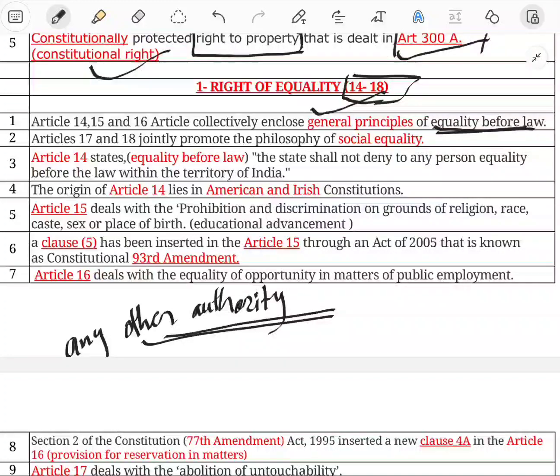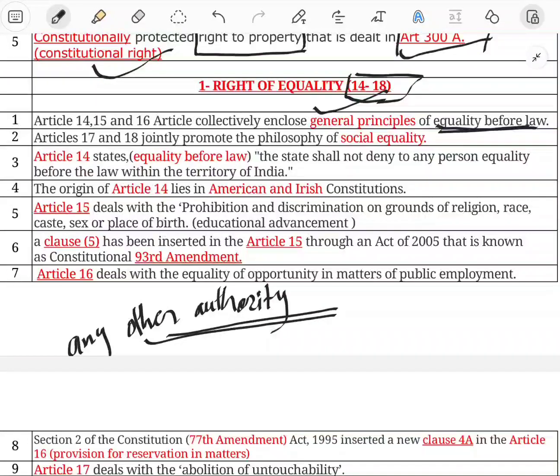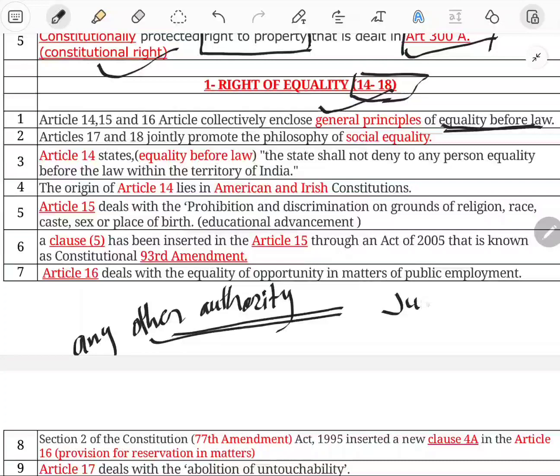Next case law is Ramana Dayaram Shetty versus International Airport Authority of India. In this case, the Supreme Court held that the International Airport Authority is also a state. And a very special thing, friends, we need to know is whether the judiciary is a state or not. This question arose before the Supreme Court, and the Supreme Court decided in the Premchand Garg versus Commissioner of Excise case law that when the judiciary works in an administrative function, then it is a state.